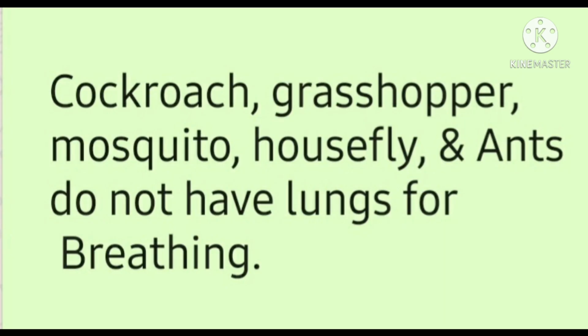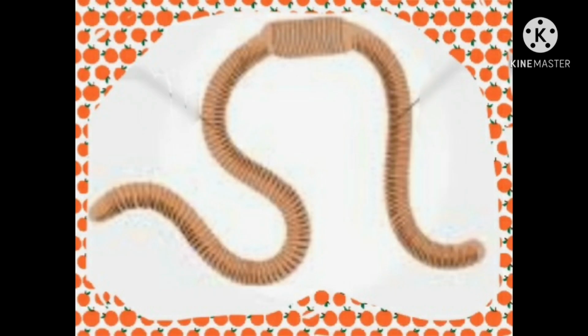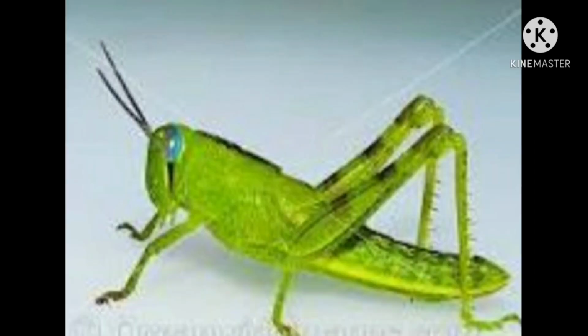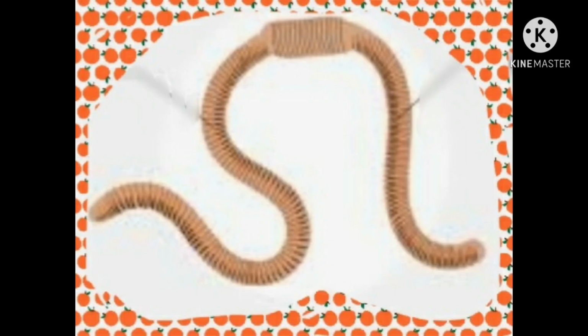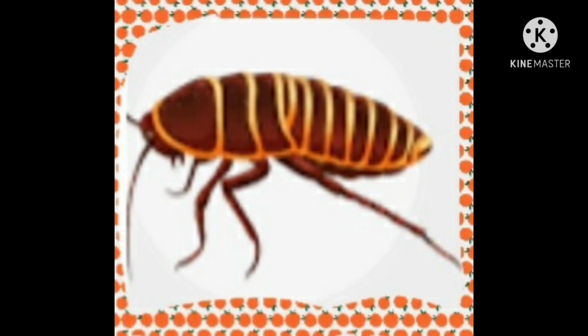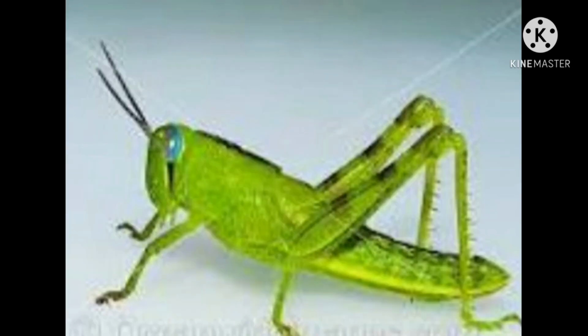There are a large number of animals which do not have lungs for breathing. Some of the animals which do not have lungs for breathing are earthworm, fish, cockroach, grasshopper, mosquitoes, houseflies, and ants. Let us study breathing in earthworm, fish, and insects which do not have lungs.